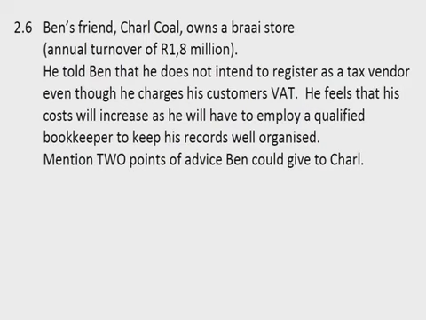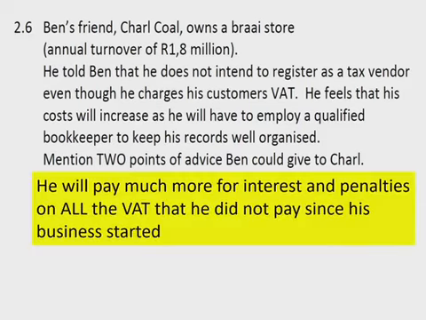So now we, as responsible citizens, will have to tell him 2 points regarding the FAQ. The first thing we're going to tell him: if he doesn't pay the VAT, he's going to pay much more in interest and penalties for all the years that he has not registered since his business started. That can amount to a very huge amount that he has to pay over to SARS. For every year that he has not registered, he will be charged the VAT.